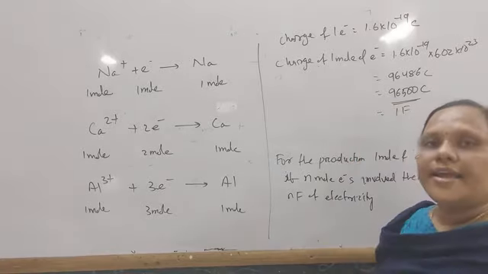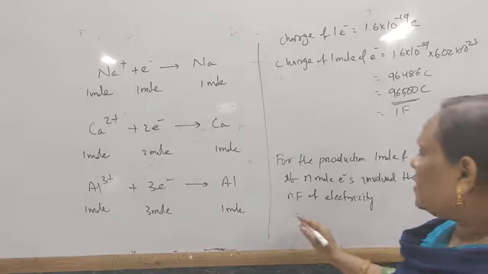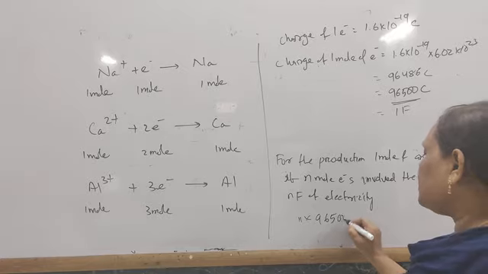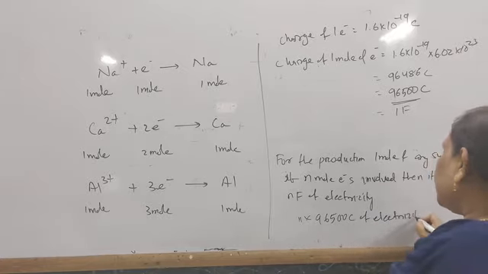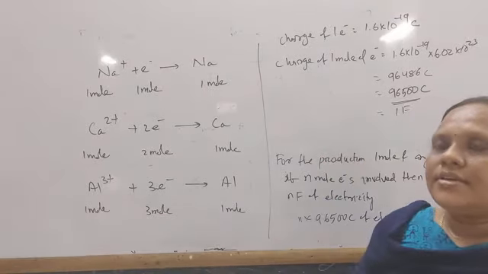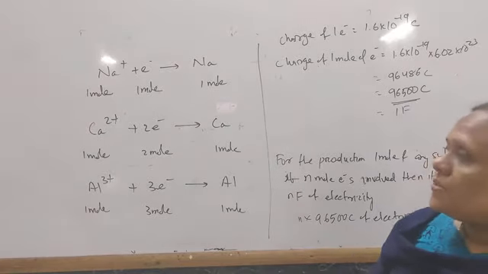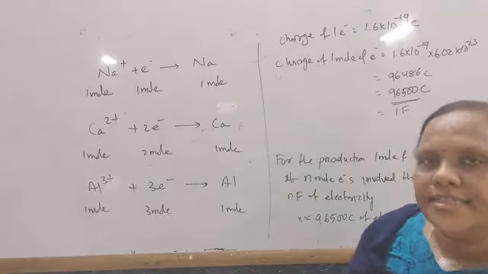Then it requires n Faraday of electricity, or we can write n into 96,500 coulomb of electricity. So from this relation, we can calculate the different terms. Different problems can be solved using Faraday's first law and second law.